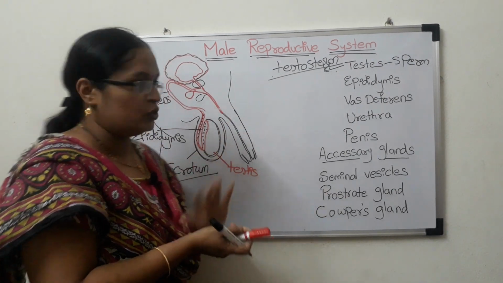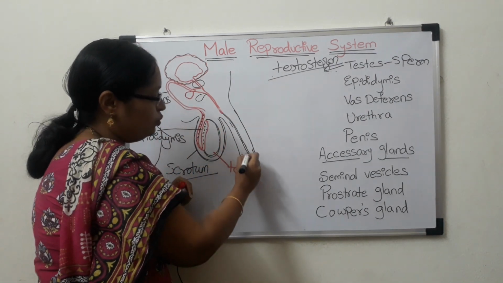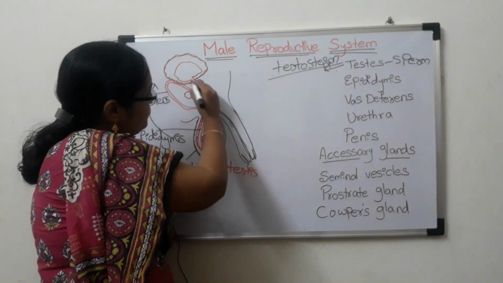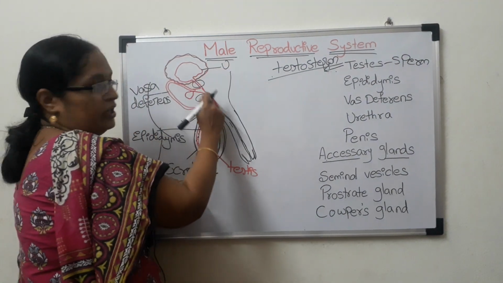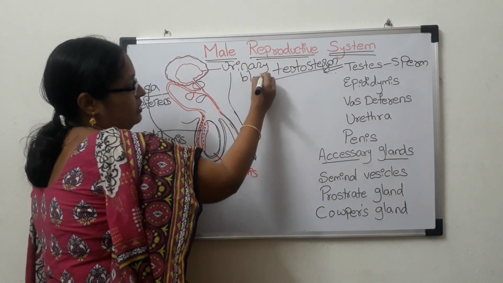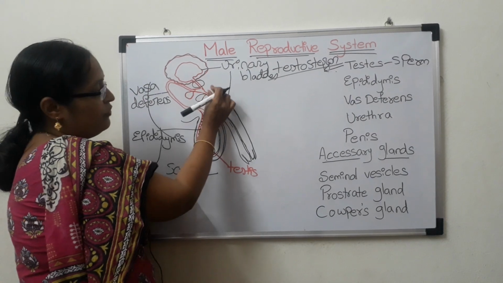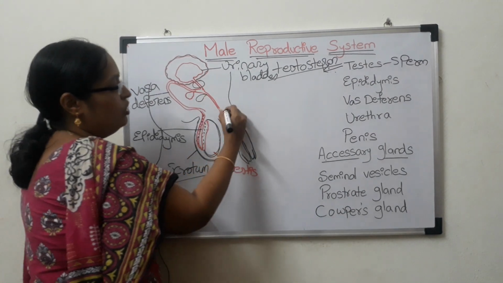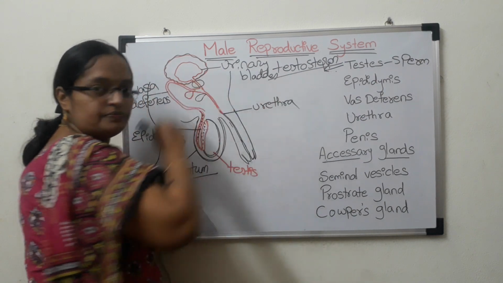Okay. Now the vasa deferens is connecting with the urinary bladder channel. Now it continues as the urethra.